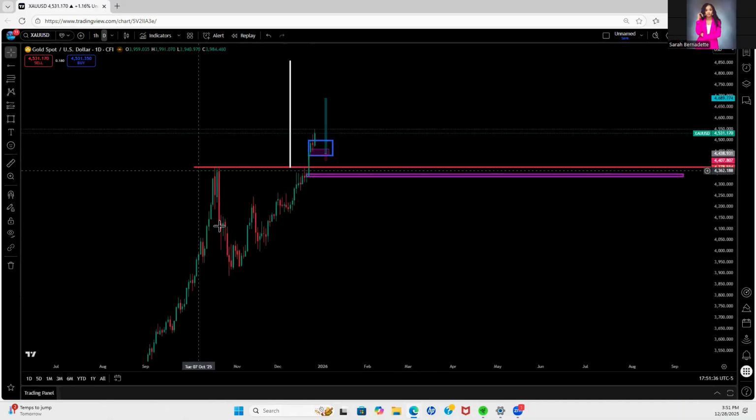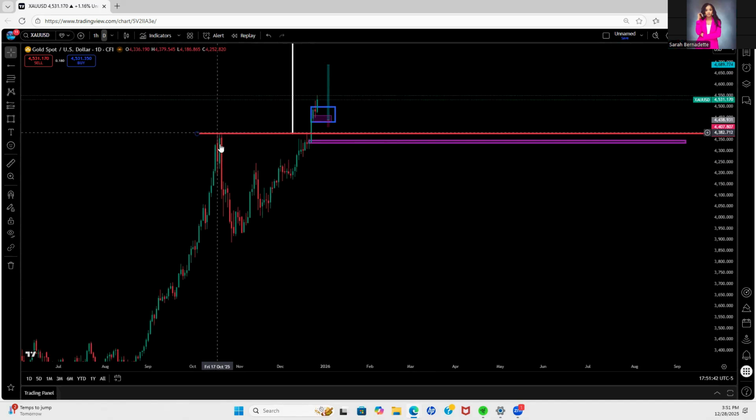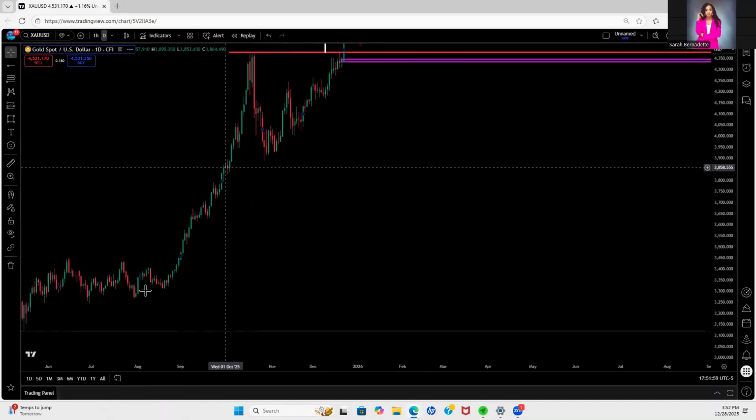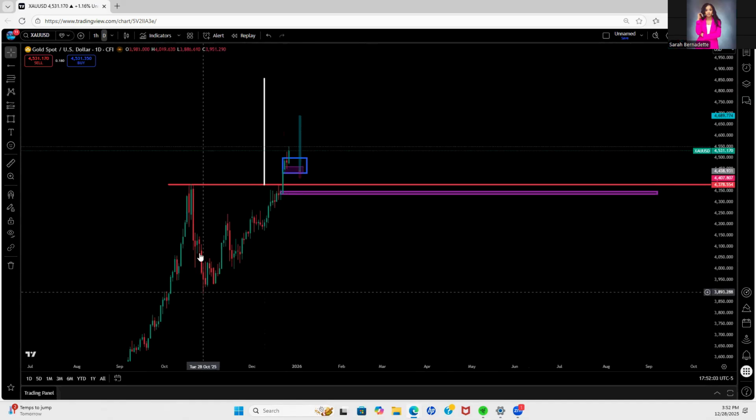Price literally just dropped all the way down to like 3,886. So this was a very strong rejection, and this made the area 4,381 or 83 a strong resistance. It also made it the previous all-time high. So now this is an uptrend. And if this uptrend is going to continue, then the price needs to come and break